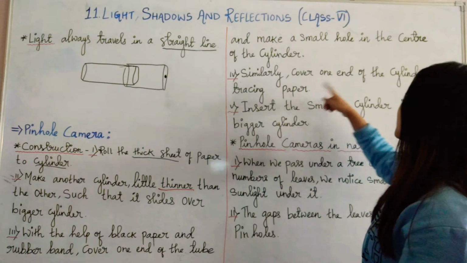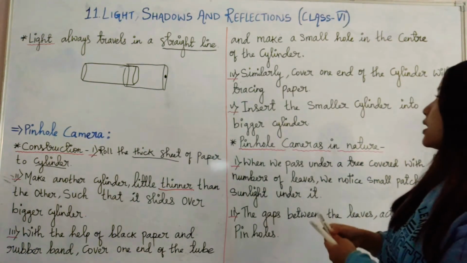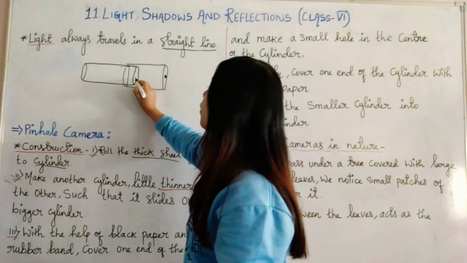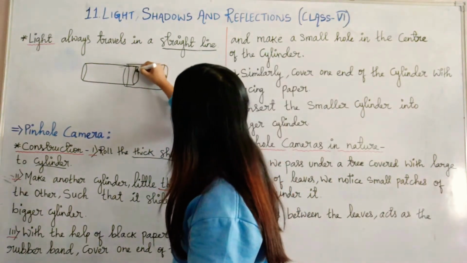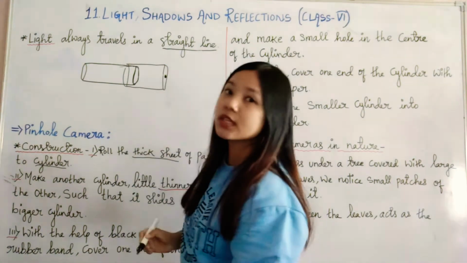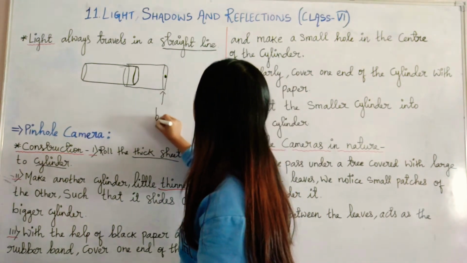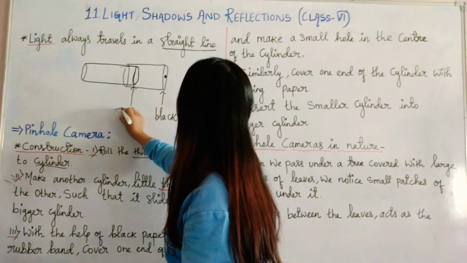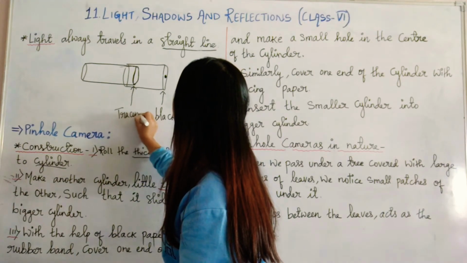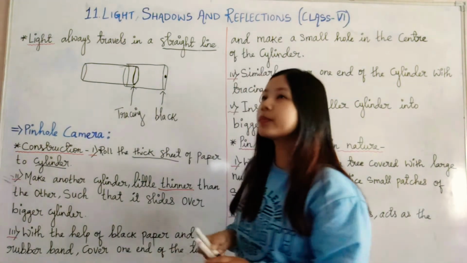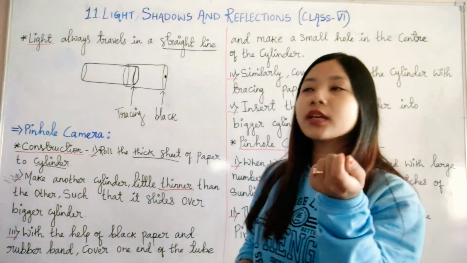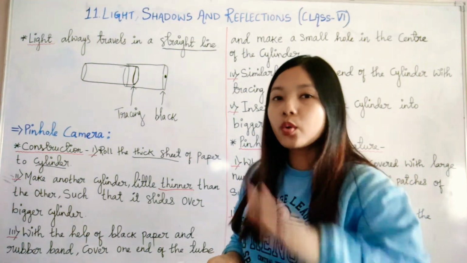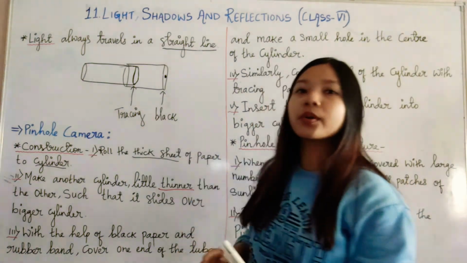Then similarly cover one end of the other cylinder with tracing paper. That means this smaller one, here you cover it with a tracing paper. Here we have covered with a black paper, and this smaller one we cover with a tracing paper. Tracing paper is very thin. You can take butter paper also, or a paper with oil applied on it. So oil paper, tracing paper or butter paper.